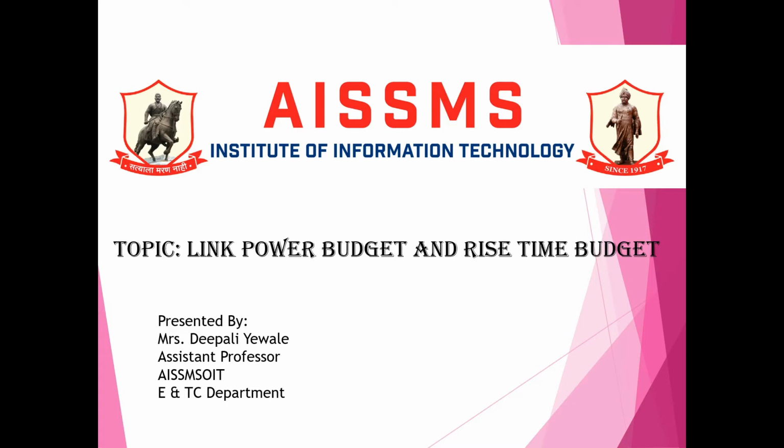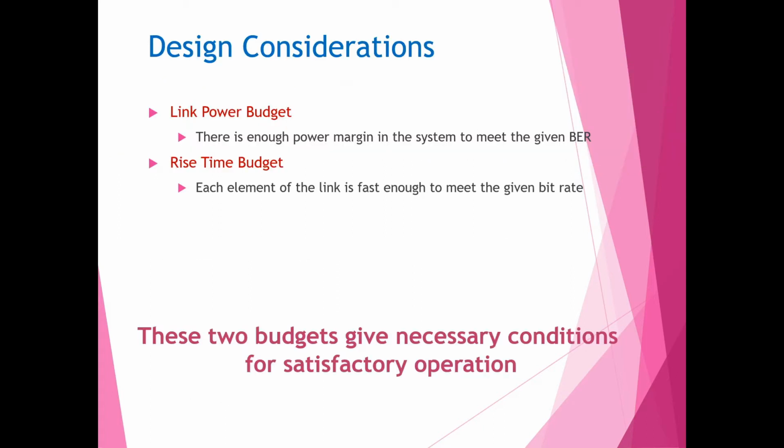My today's topic of discussion is link power budget and rise time budget. Basically, while designing an optical fiber system, we are supposed to consider some system design considerations. So here, first of all, we will discuss how to select operating wavelength, photodetector, optical source, optical fiber, and then we will proceed to link power budget and rise time budget.